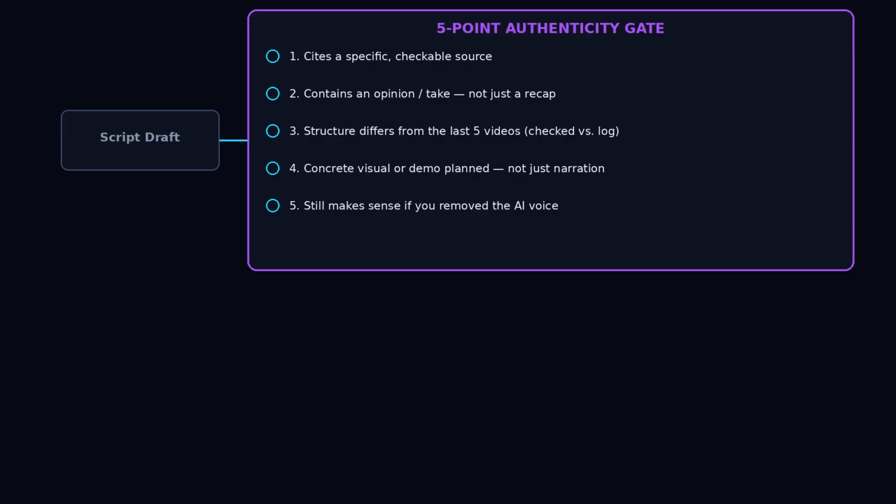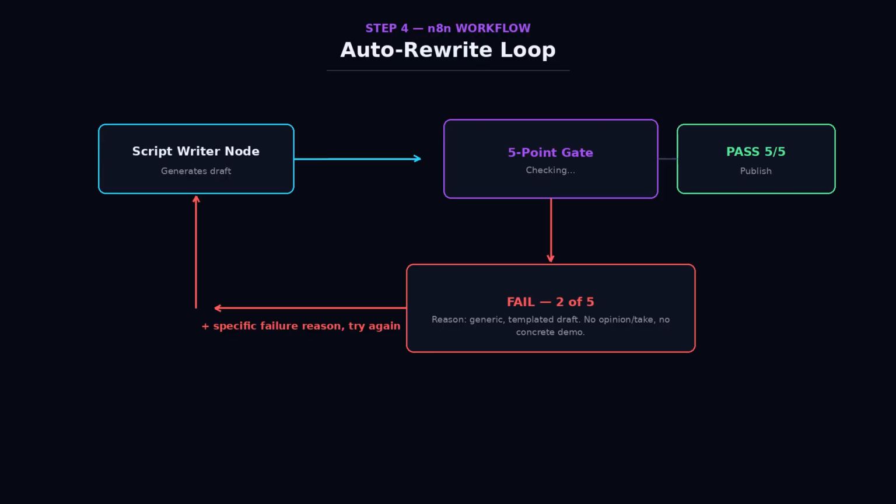Here's the actual gate before any script gets approved. 5 checks. 1, does the script cite a specific checkable source? 2, does it contain an opinion or take, not just a recap? 3, is the structure different from my last 5 videos? I actually compare against a log. 4, is there a concrete visual or demo planned, not just narration over stock footage? 5, would this script still make sense if I removed the AI voice and read it out myself? If any of those 5 fail, it doesn't move forward.